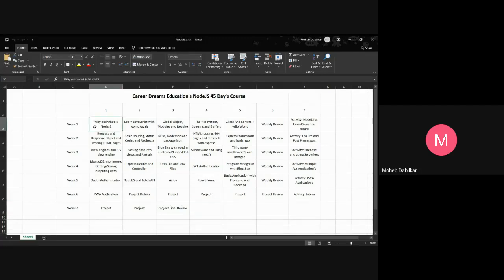Yesterday we did what and why Node.js and all. Then today I cleared your doubt that you had, and we were supposed to do asynchronous JavaScript also, but we ended up using our entire hour for JavaScript itself. So we will do that tomorrow, and then global object, modules and require. All this is just a small thing.